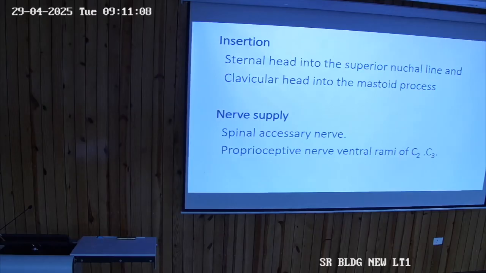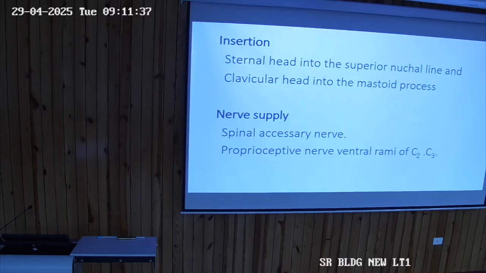Then its nerve supply is by the spinal accessory nerve, and the proprioceptive sensations. What do you understand by proprioceptive sensations? The joint movement, meaning how much the neck has contracted now, what position the joint is in, that is the proprioceptive sensations. They will be carried by the C2 and C3 spinal nerves.